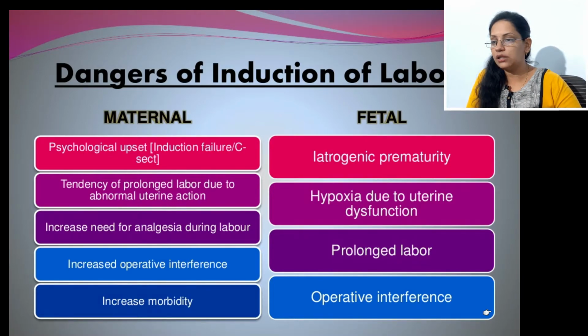Fetal dangers are again premature delivery, because we induce the labor at any stage for life saving of mother and fetus. Many times it is for life saving of mother. So there may be birth of premature baby. If patient has APH, that is antepartum hemorrhage, usually seen in 7th or 8th month, so we have to induce the labor and baby will be delivered in premature stage.